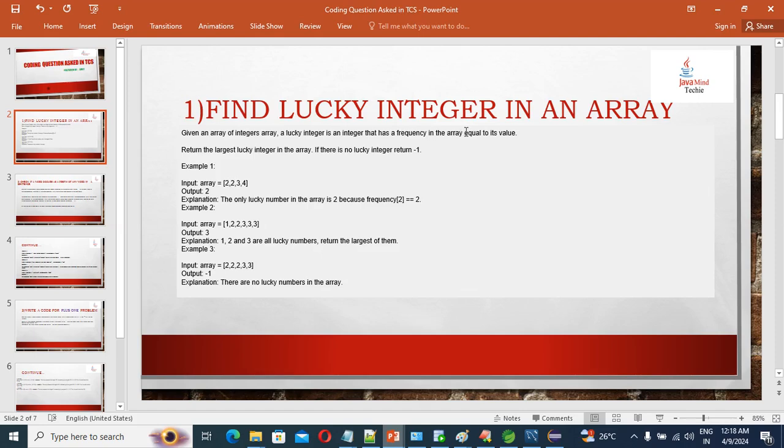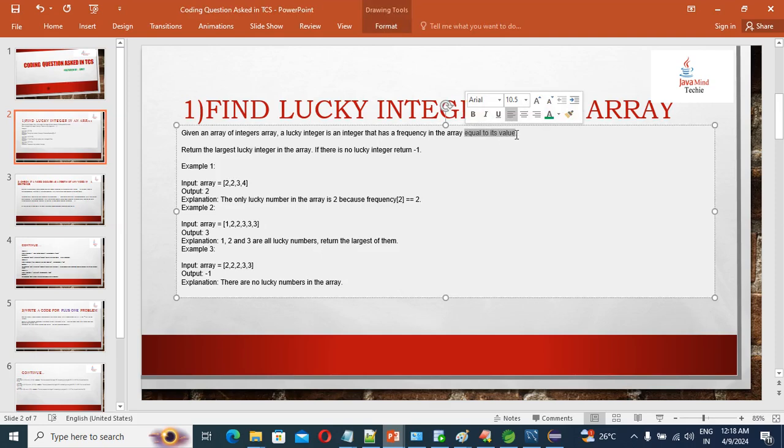See, you can see here what equals to the value, right? So frequency in the given is equals to the value. So 2 is a key and value is 2. So that's why 2 is a lucky number, correct guys? So using contains key, with the help of contains key method, we are going to check that key is already there or not, right? If there, we'll update this frequency, otherwise we have to put 1, right?